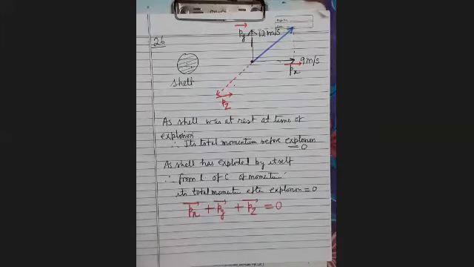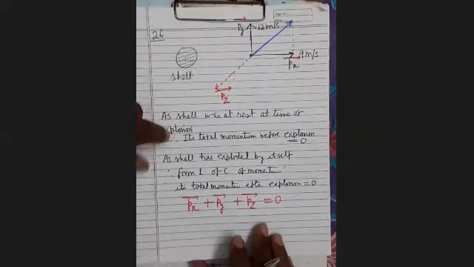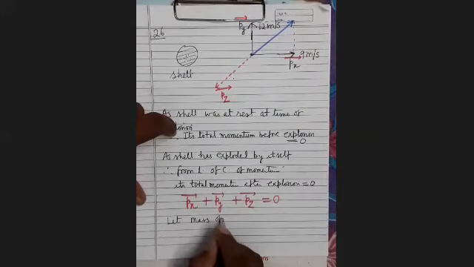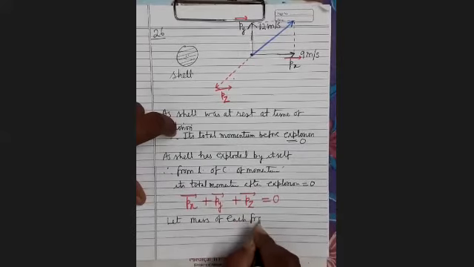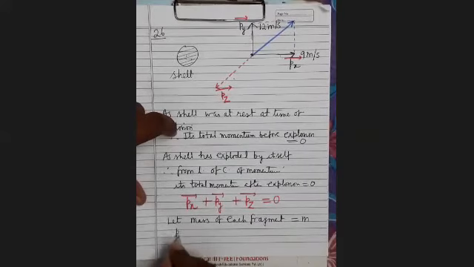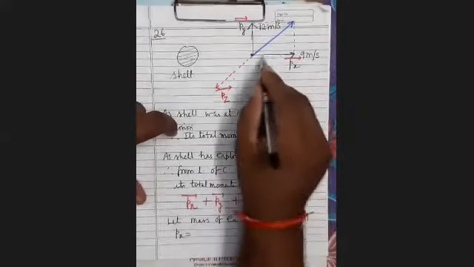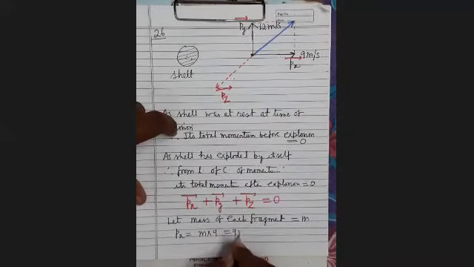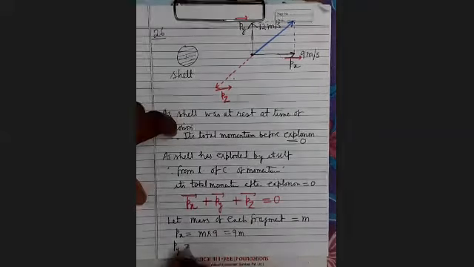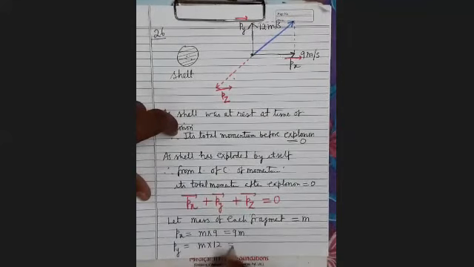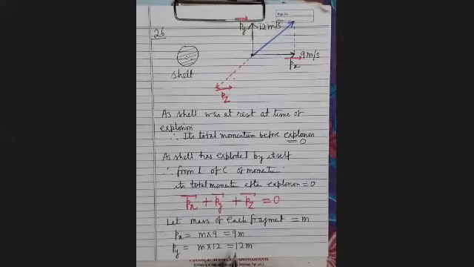Now see here, in the question it is given that all the fragments are of equal masses. So we have assumed the mass of each fragment equals m. So what is px? m into v. What is v here? 9. m into 9, that is 9m. What is py? m into v, that is m into 12, equals 12m. It's clear.